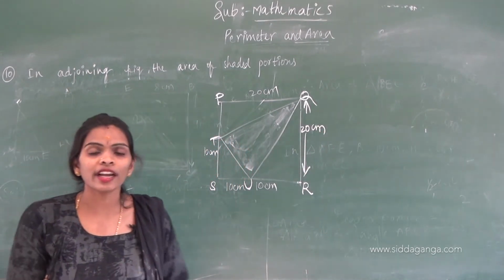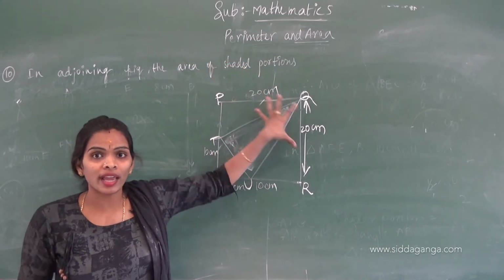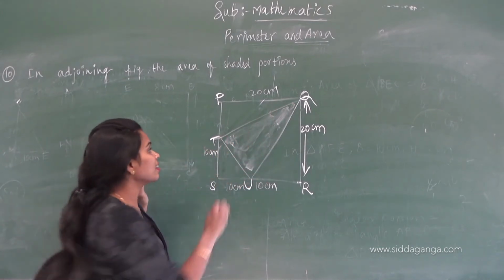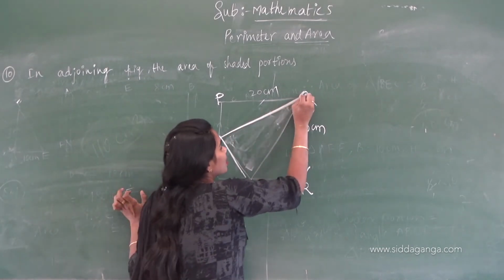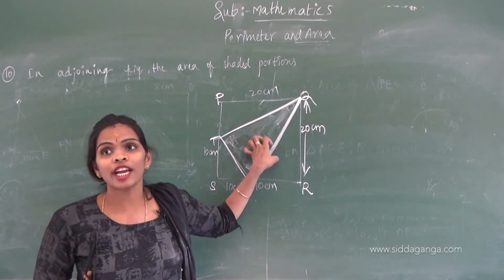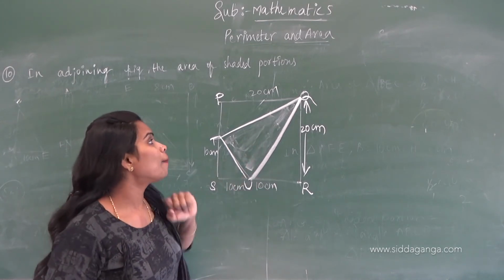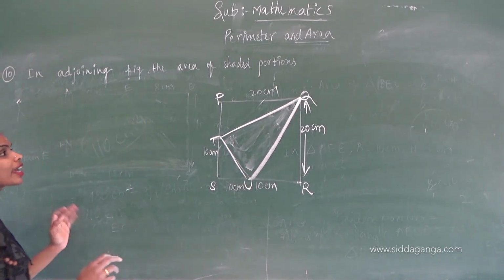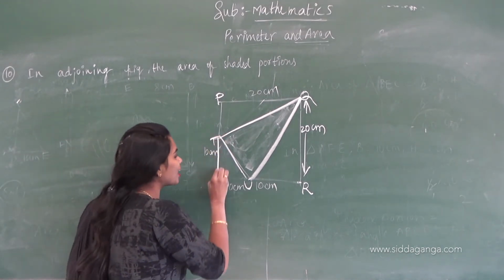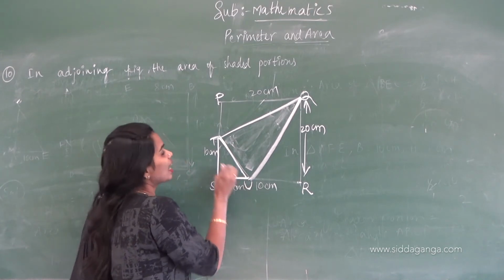Here, children, one square is given, and in this square a shaded part is there. We have to find the area of the shaded part. If you observe, we can find the area of the total square, correct? And then we can find the area of this triangle because we know the base and height.